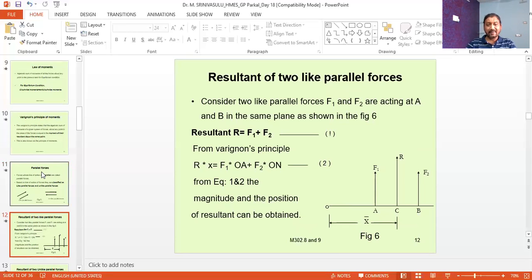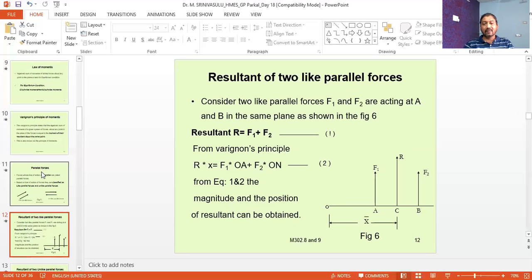So for example, we have taken F1 and F2. Consider the two like parallel forces F1 and F2 acting at the points A and B respectively in the same plane as shown in the figure.